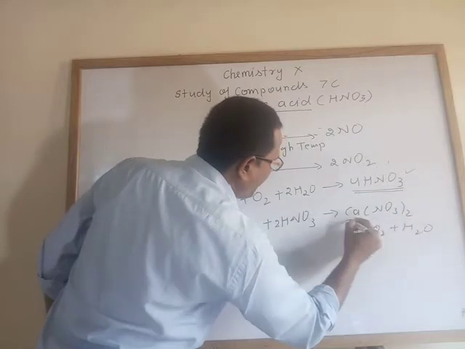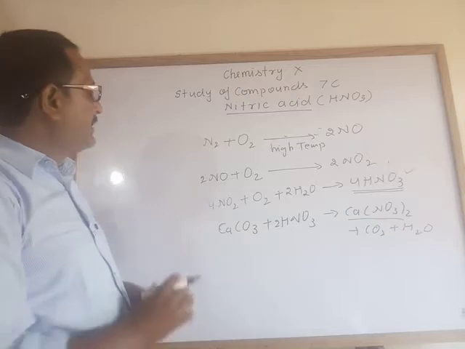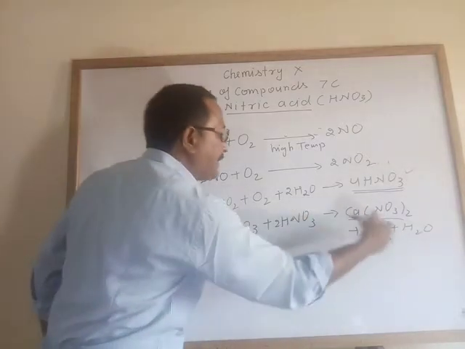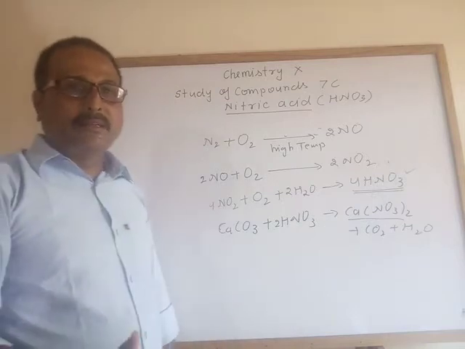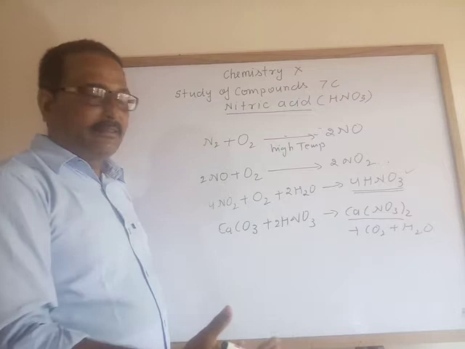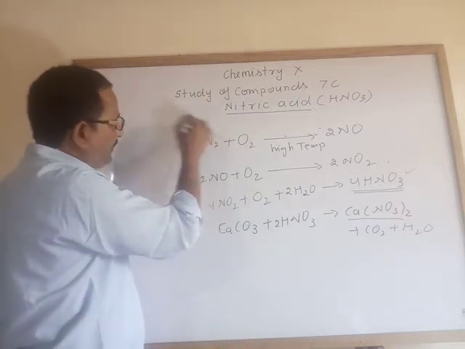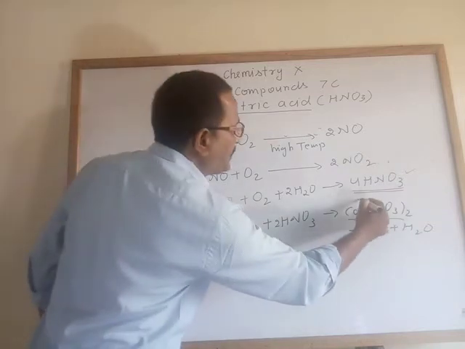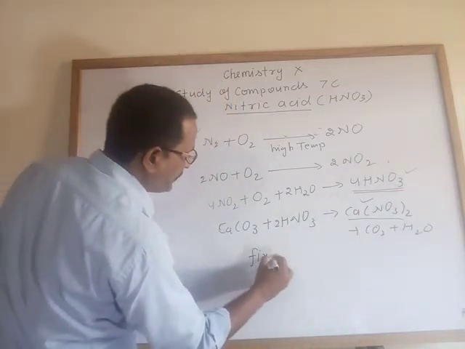This calcium nitrate is a nitrogenous fertilizer, and this nitrogenous compound is absorbed by plants, then by animals, human beings or other living things. The conversion of free nitrogen into a nitrogenous compound is called fixation of nitrogen.